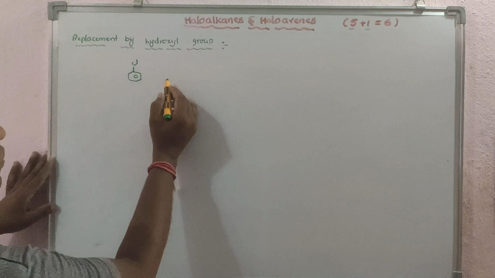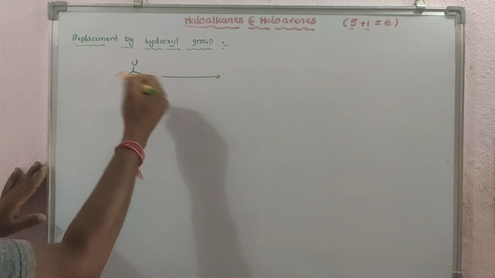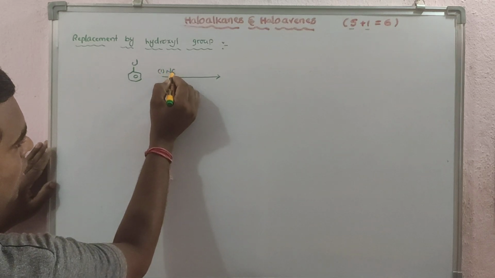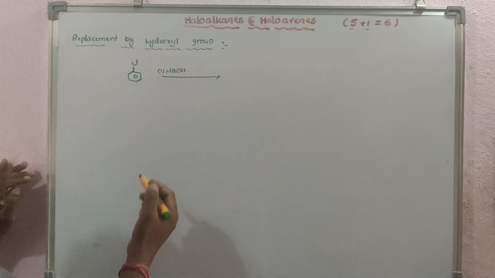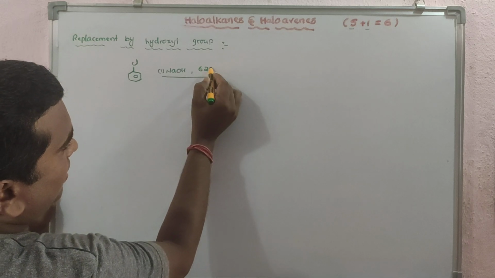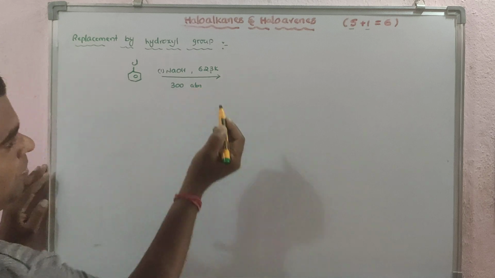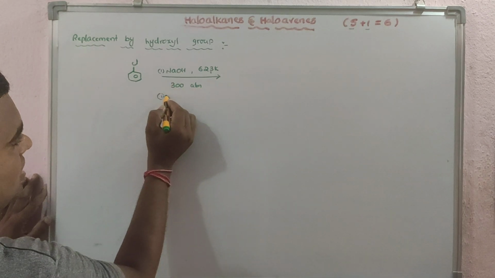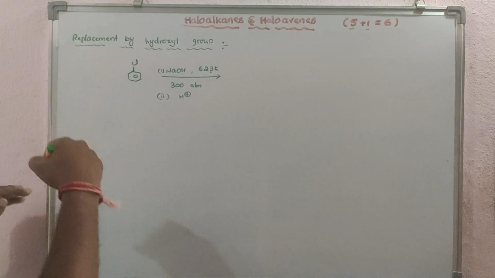But if you use drastic conditions, nucleophilic substitution takes place. I will take here NaOH, Na plus and OH minus, a nucleophile, and you have to maintain 623 Kelvin high temperature and also 300 atmospheric pressure. Then what happened? And the second condition, H plus hydrolysis. Clear? Then what you will get?